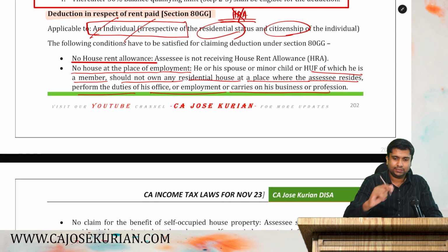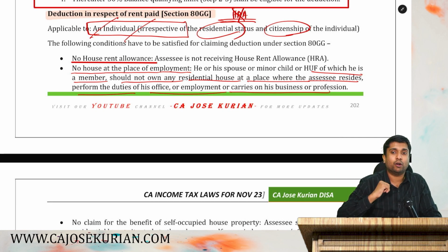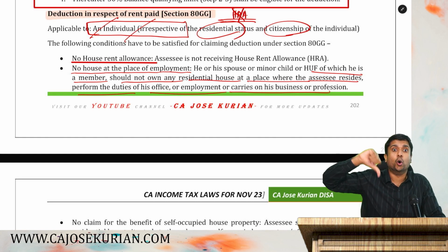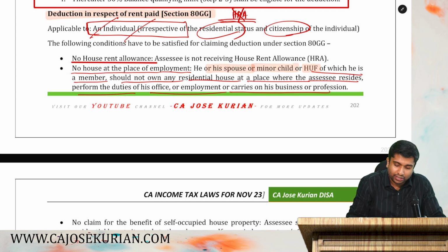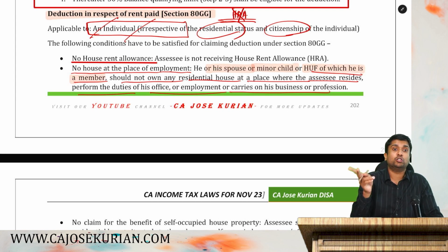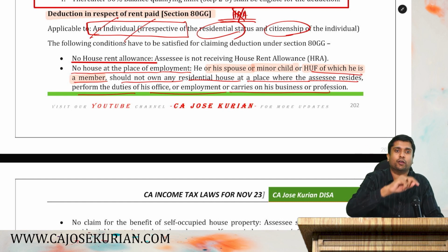Say my wife has a house in Chennai and I'm paying her rent, and I'm not receiving any HRA. Can I claim 80 GG? No, because the department says you, your spouse, your minor child or HUF where you are a member should not have a house in the place of your employment.